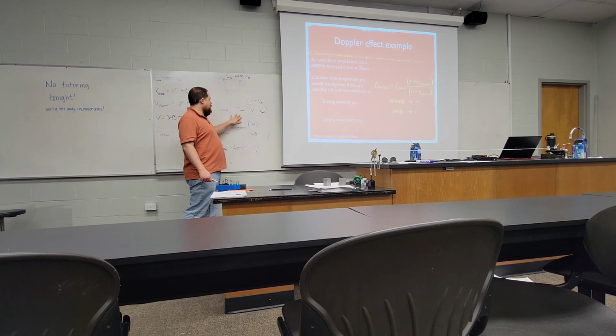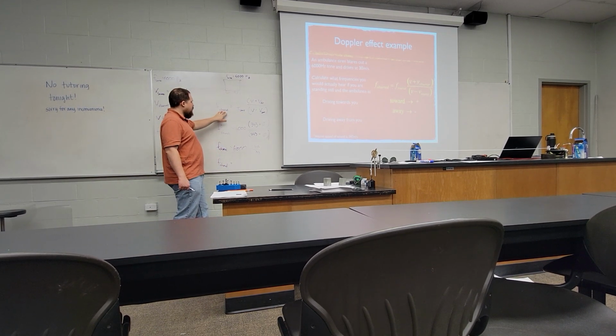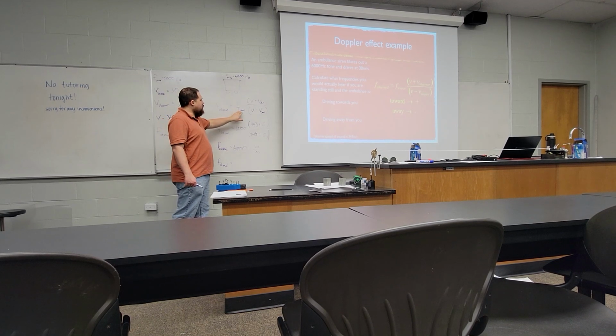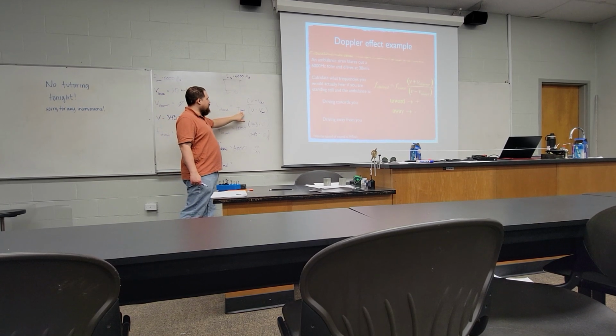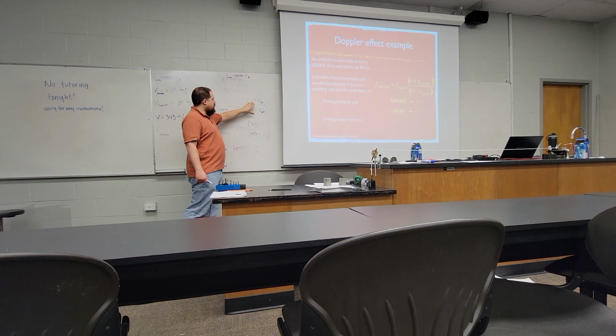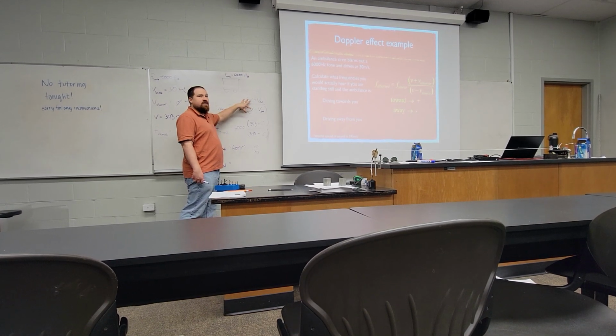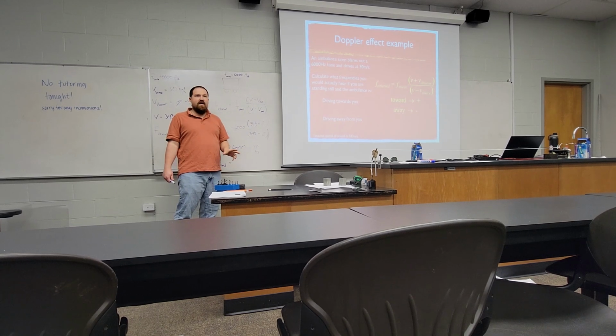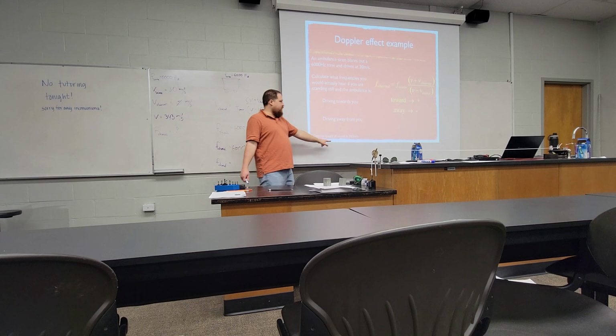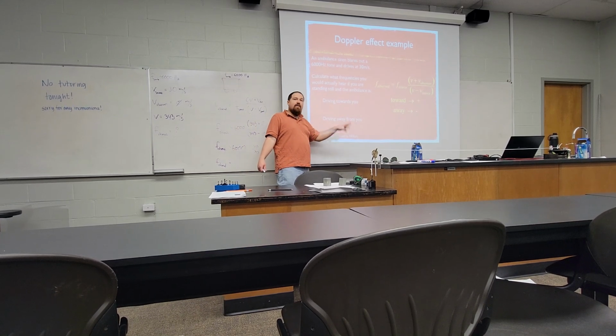So the formula says the observed frequency, what we actually end up hearing, is equal to the original frequency times, and I'll say again, V is the wave speed, the normal speed the wave is supposed to be moving at. Since this is a sound wave, we're going to plug in the speed of sound in both positions. Unless it has a subscript, it's the same V, the speed of the wave normally.